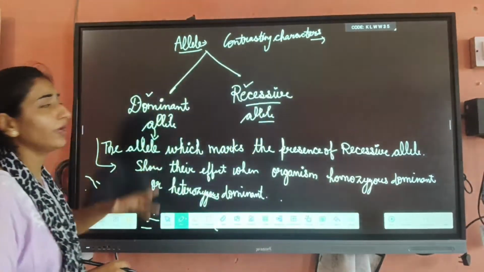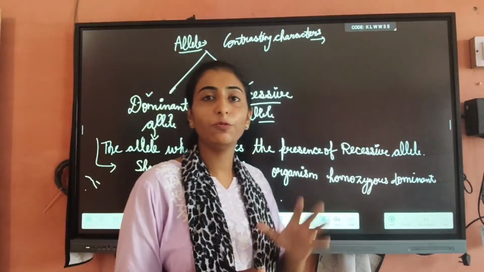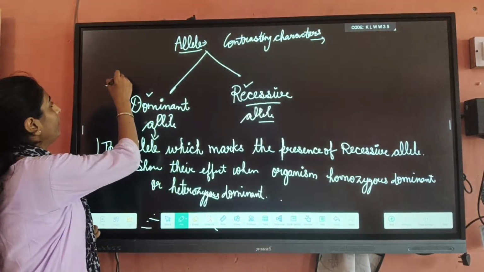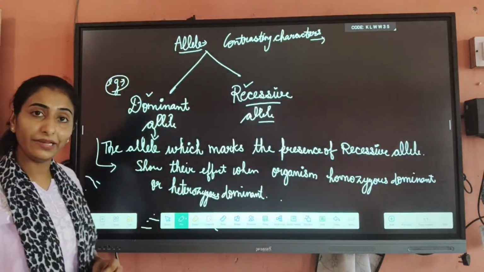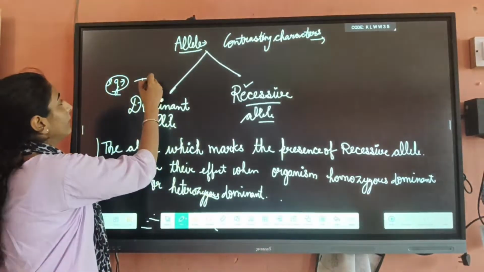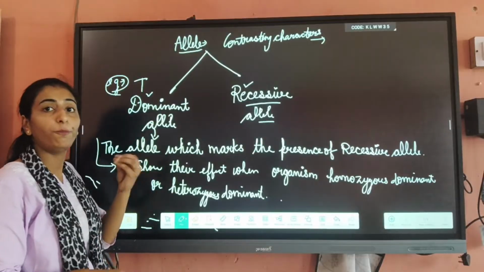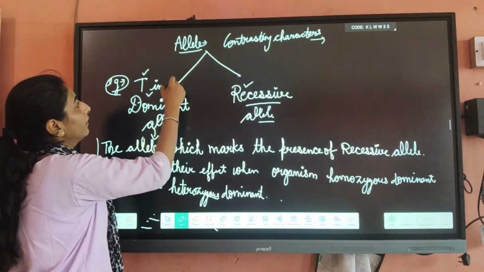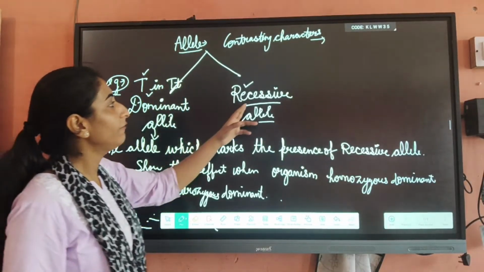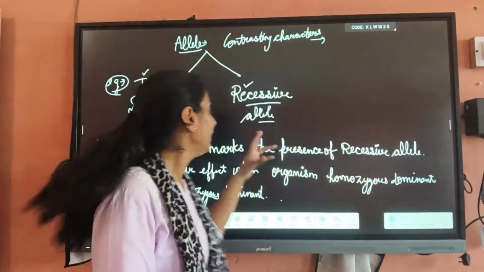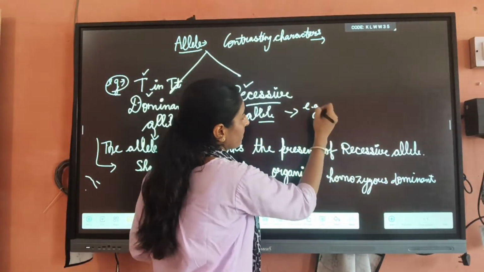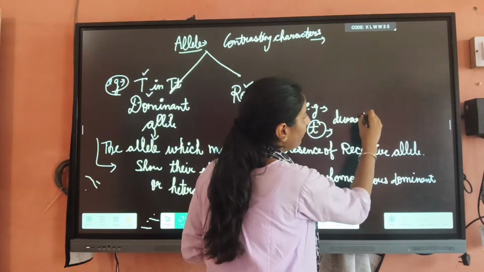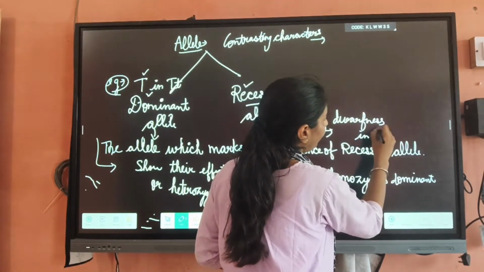Now if I am going to tell you about the example, let's suppose Mendel took the example of the pea plant. Example of a dominant allele: the progeny, meaning the next generation of pea plant, will be tall, capital T pea plant, and capital T small t. But in the example of a recessive allele, you know that small t shows dwarfness.